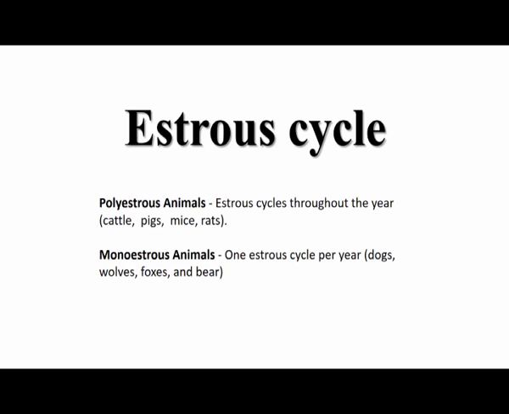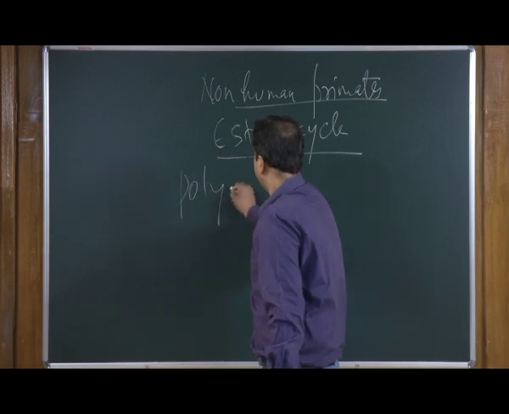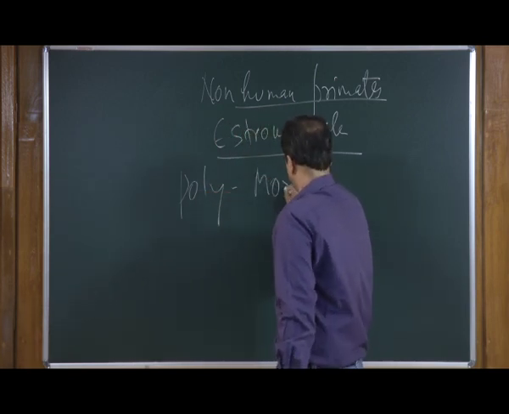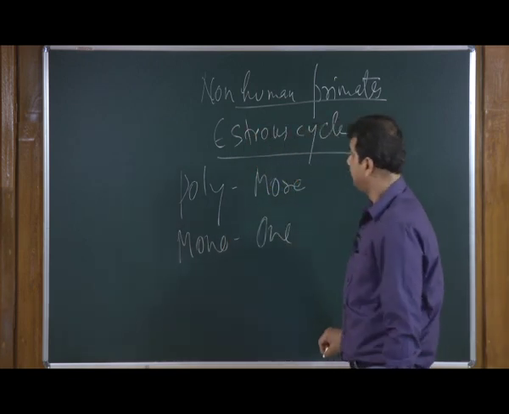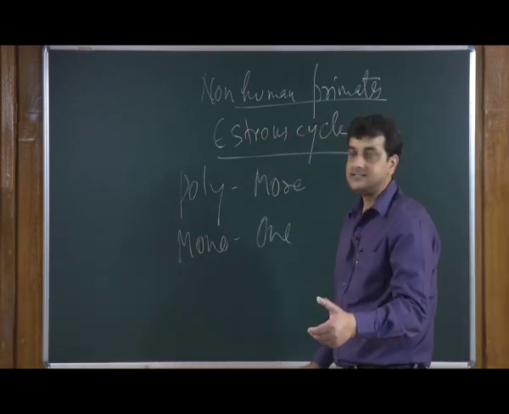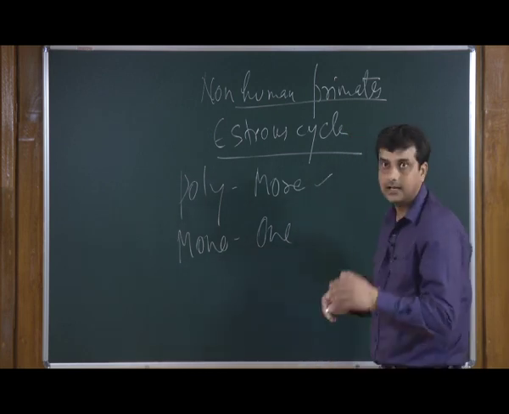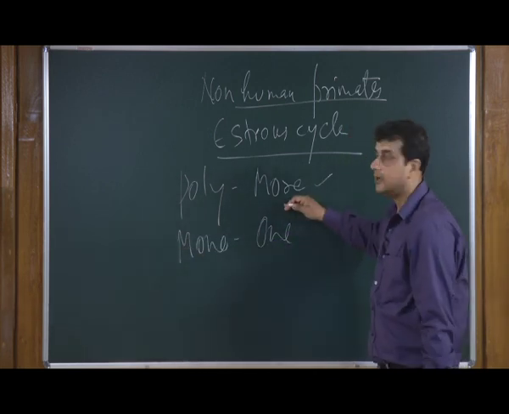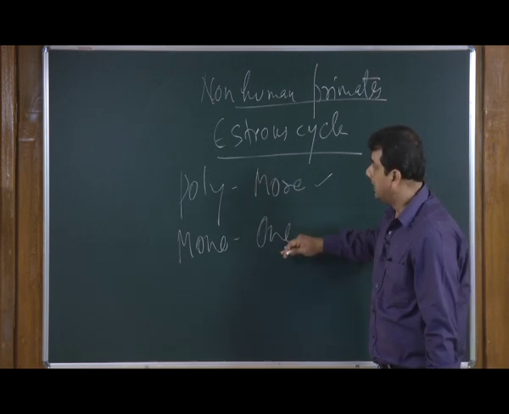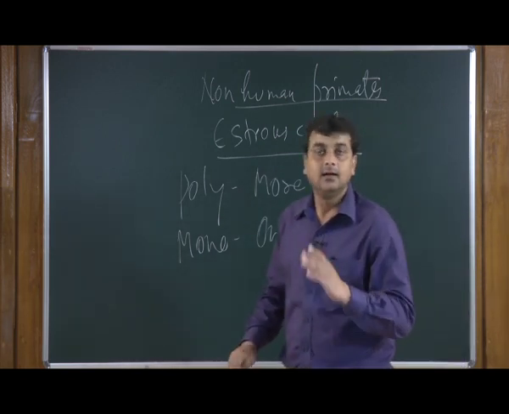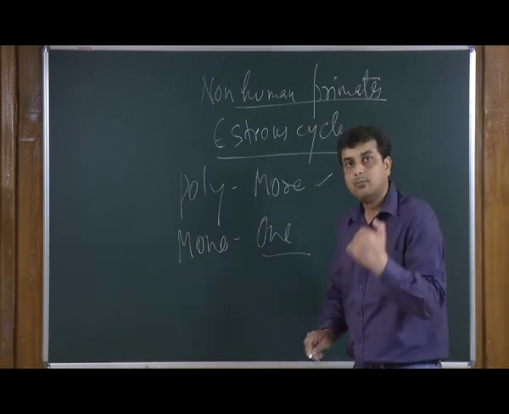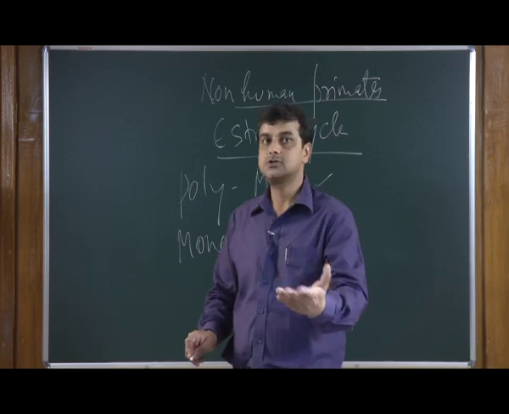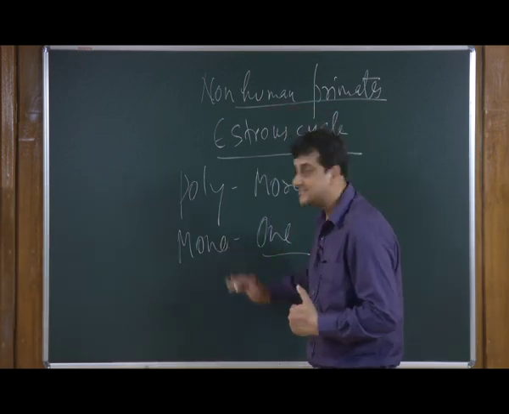Polyestrous, as the name itself indicates, poly means more, and mono means only one. So, if a particular animal species has more than one estrus cycle in a reproductive period, we can call it a polyestrous animal, while if there is only one cycle of reproductive behavior in a particular season, we can call it a monoestrous animal. Sometimes it is also called monestrous, where the O is silent.